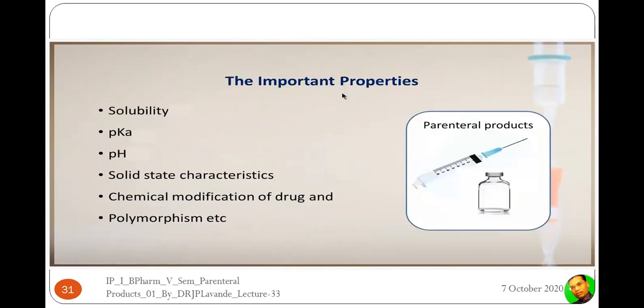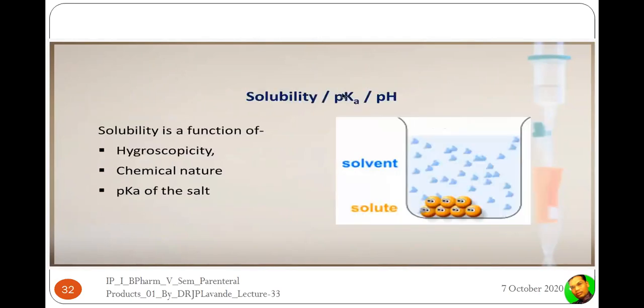The important properties associated with the parenteral product are solubility, pKa, pH, solid state characteristics, chemical modification of the drug, and polymorphism. Because there is an interrelationship between the solubility, pKa, and the pH. Now, solubility is a function of hygroscopicity, chemical nature, and the pKa of the salt. The solid that is introduced into the solvent will get dissolved in order to give the solubility.